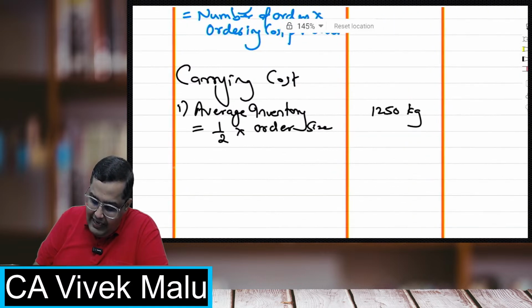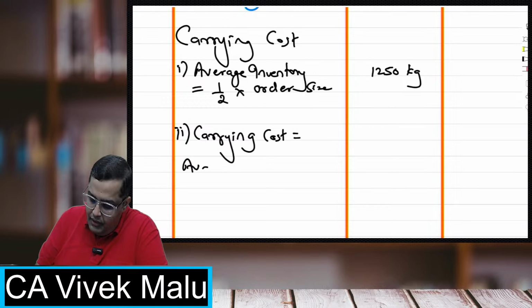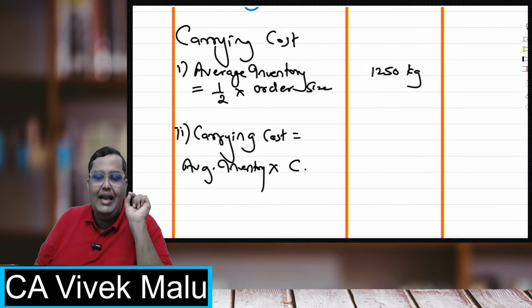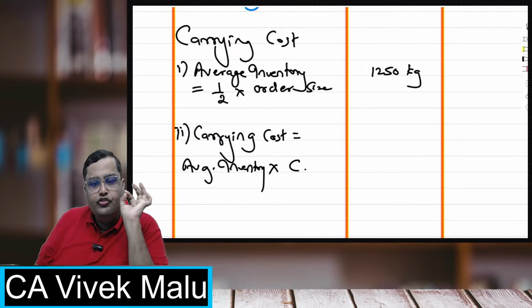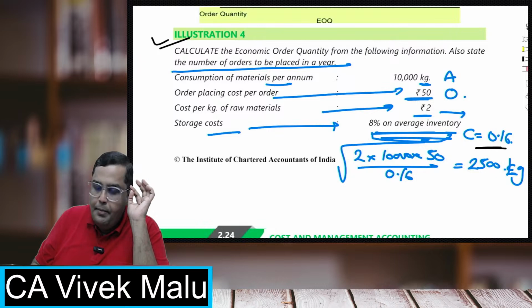Now, what will be the carrying cost? The formula is average inventory into carrying cost per unit per annum. Do you remember? In our example, we have calculated it at 16 paisa.